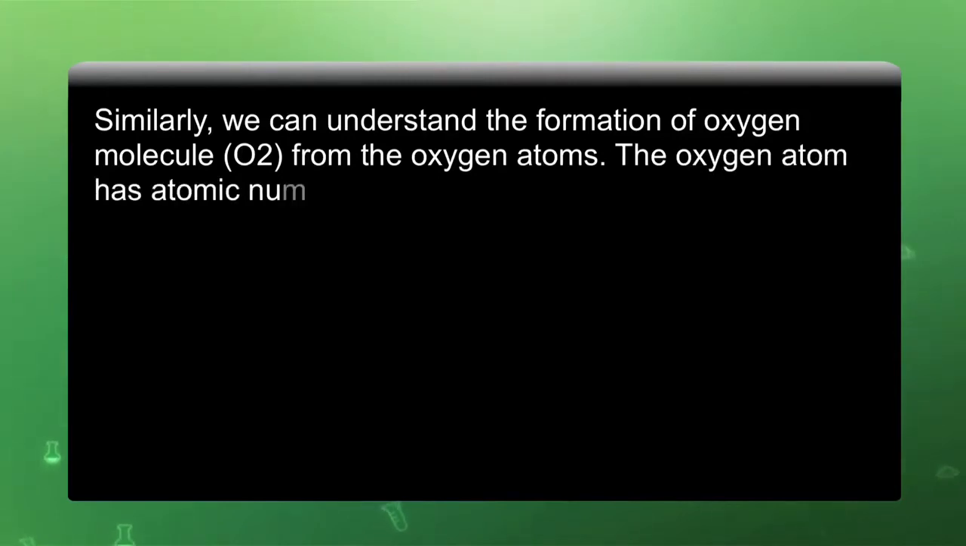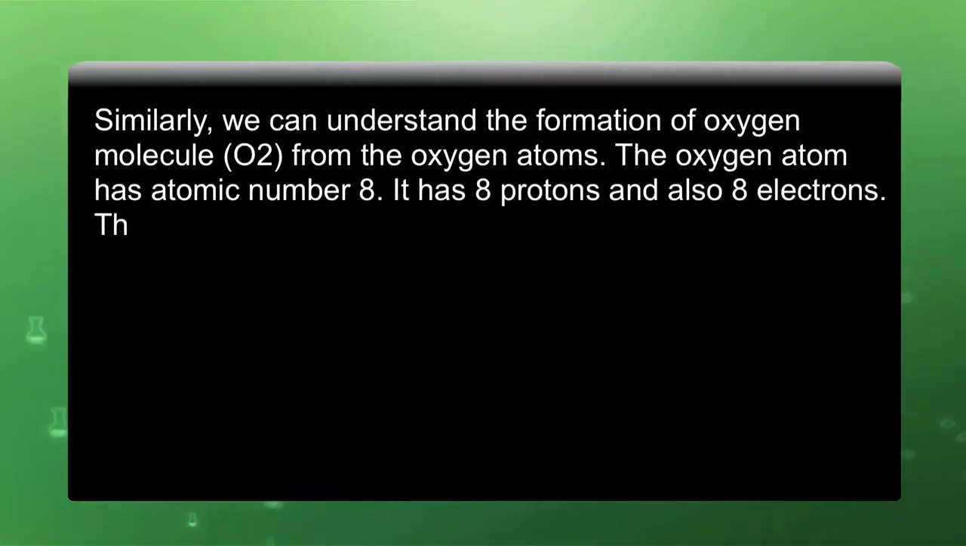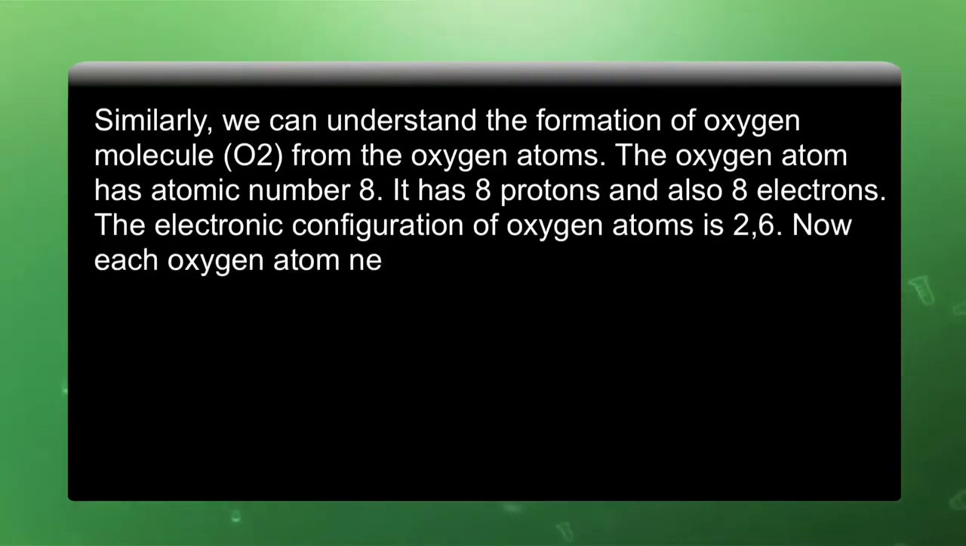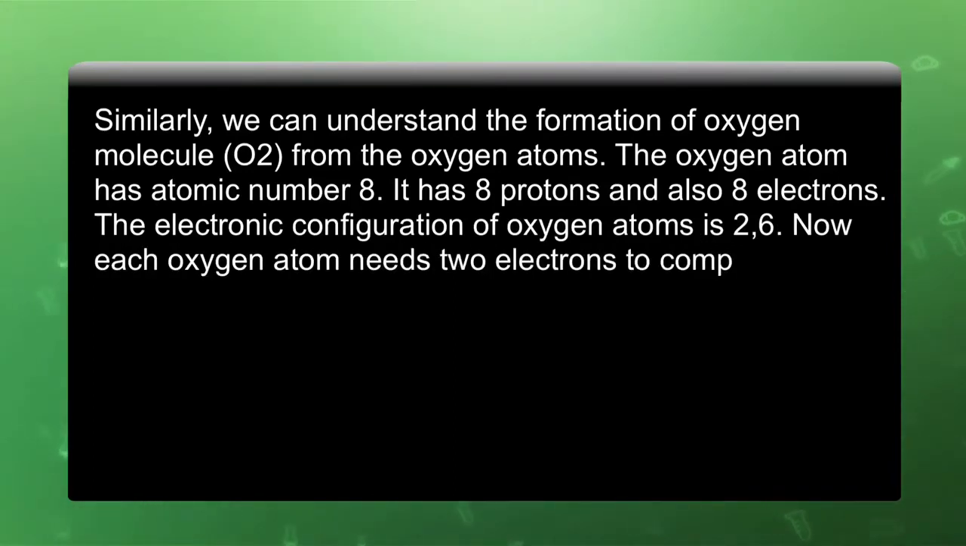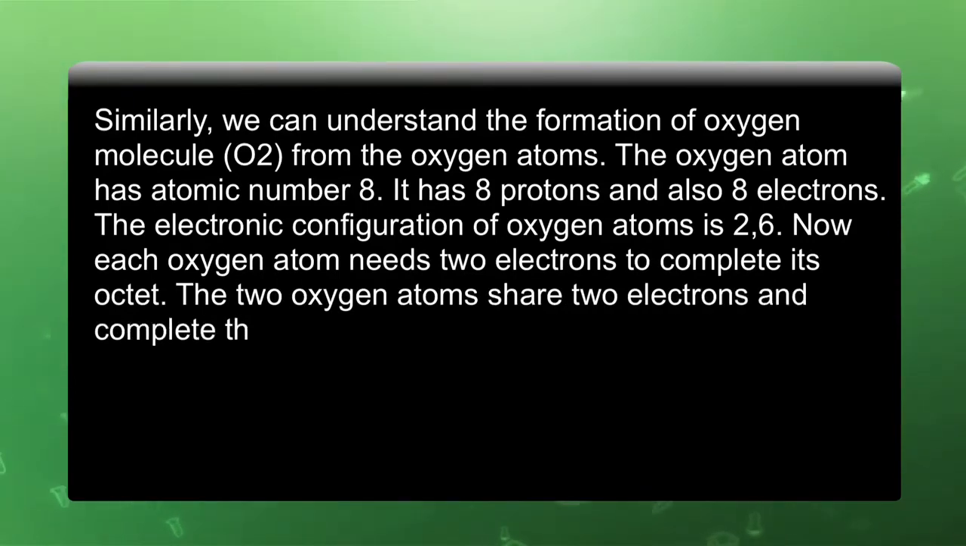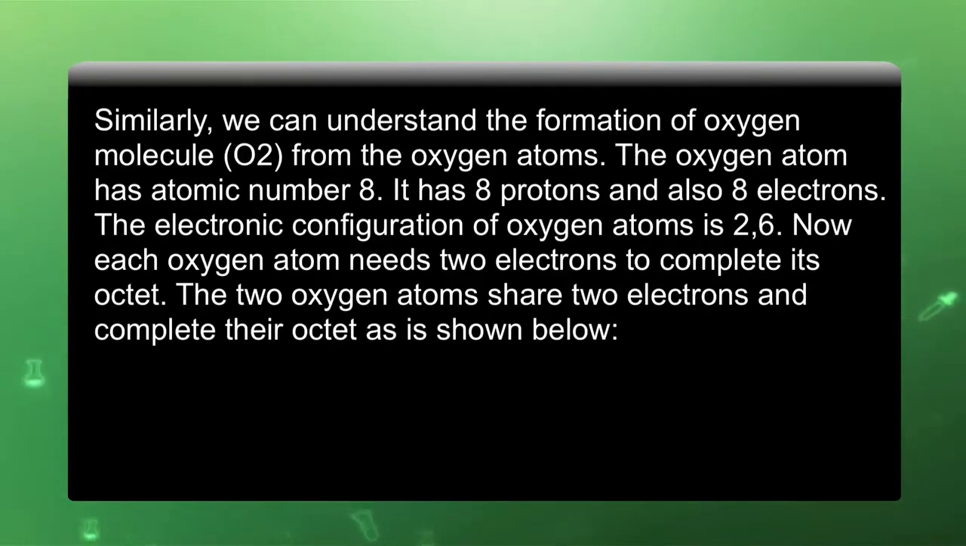The oxygen atom has atomic number 8 and it has 8 protons and 8 electrons. The electronic configuration of oxygen atom is 2, 6. Now, each oxygen atom needs 2 electrons to complete its octet. The 2 oxygen atoms share 2 electrons and complete their octet as shown below.